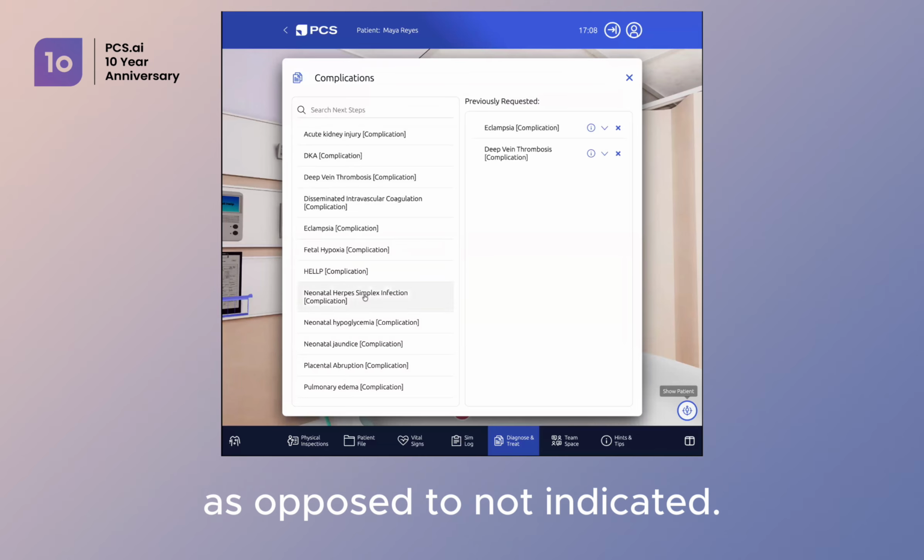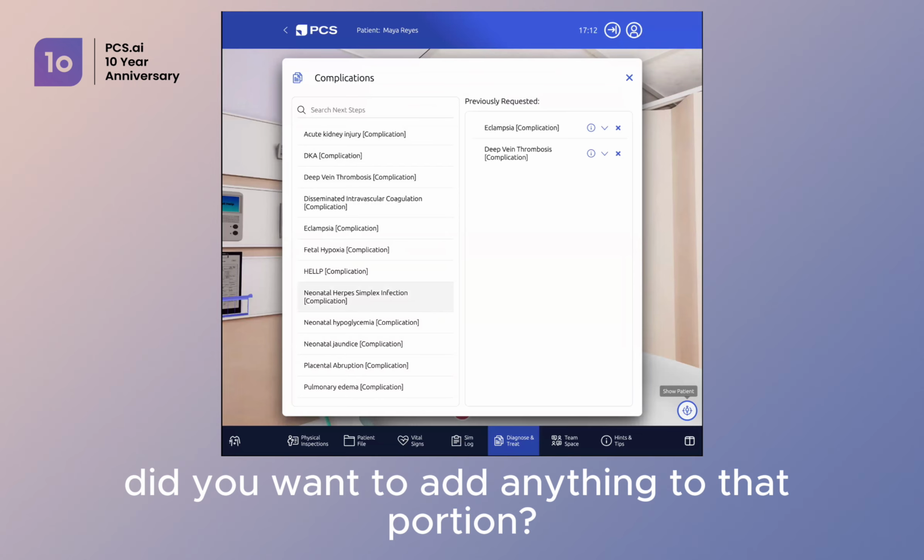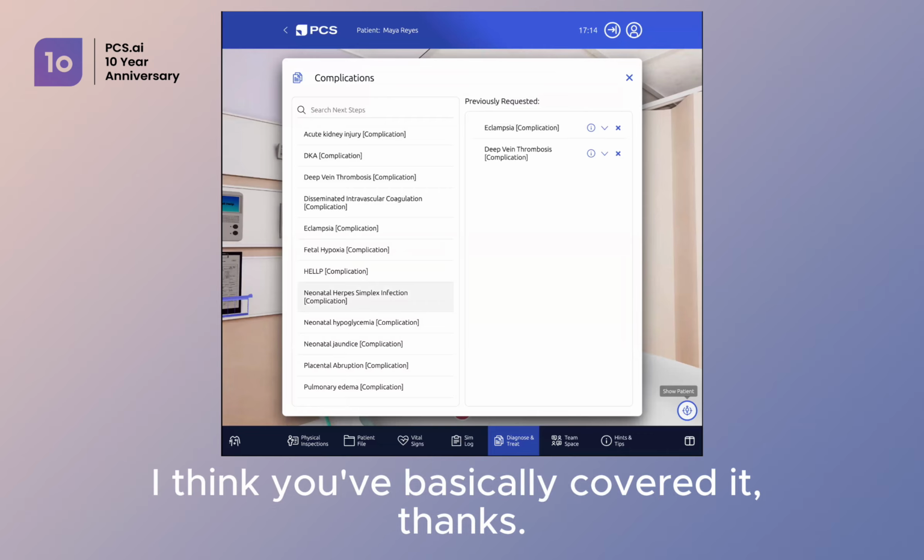Sarah, did you want to add anything to that portion? I think you basically covered it.